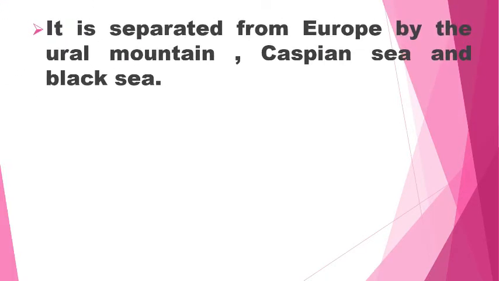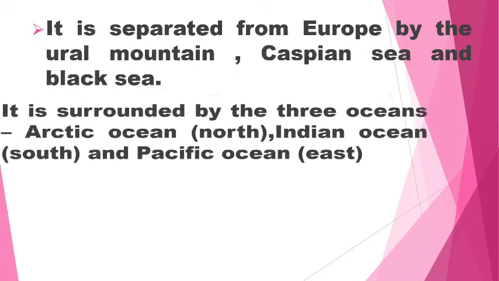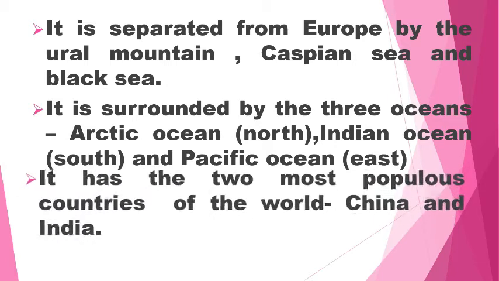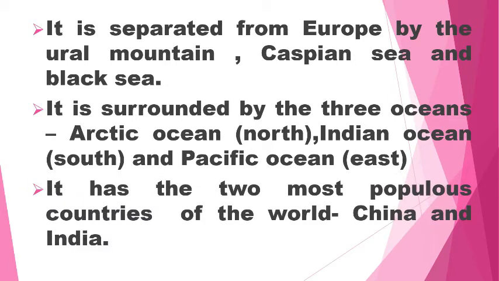It is separated from Europe by the Ural Mountains, Caspian Sea, and the Black Sea. It is surrounded by 3 oceans: Arctic Ocean in the north, Indian Ocean in the south, and Pacific Ocean in the east. It has the 2 most populous countries of the world, China and India.